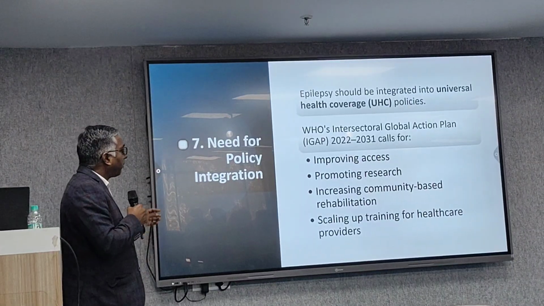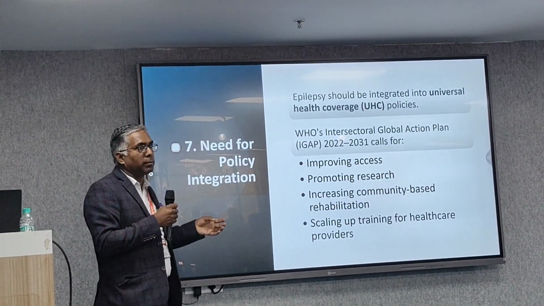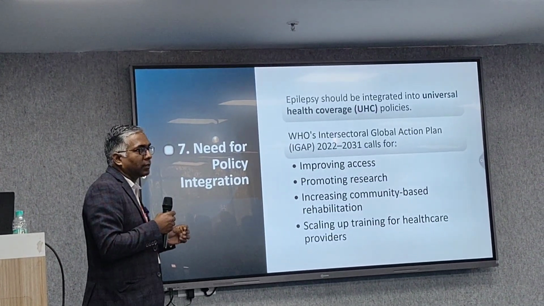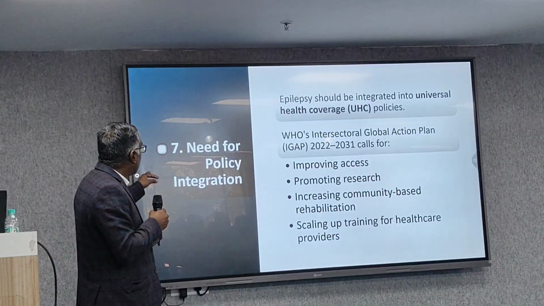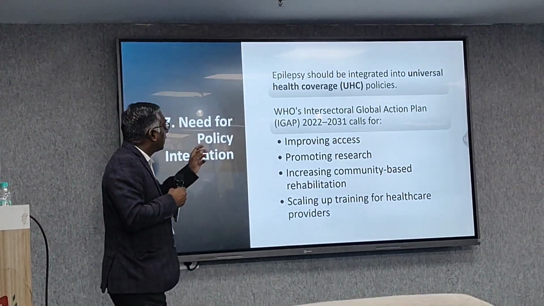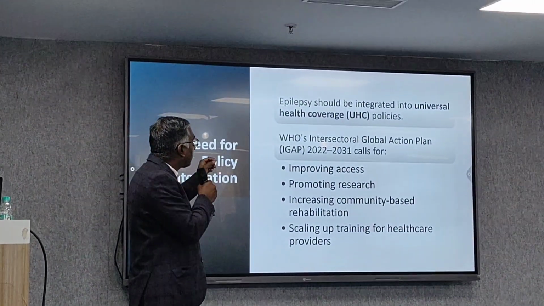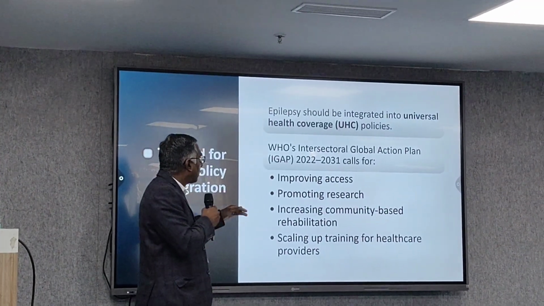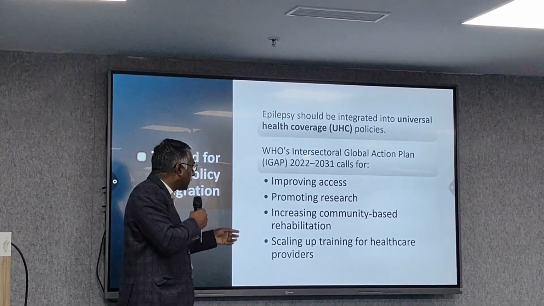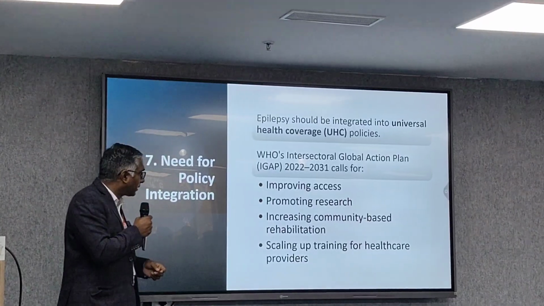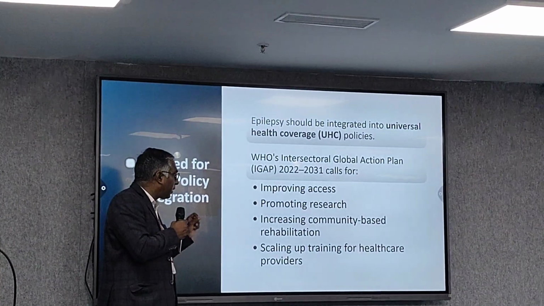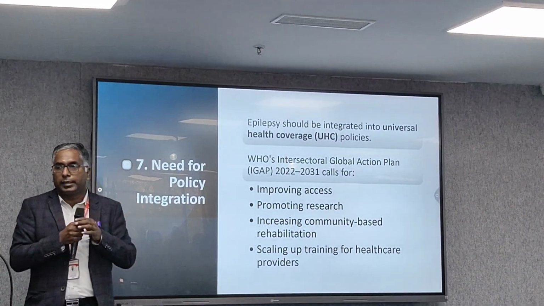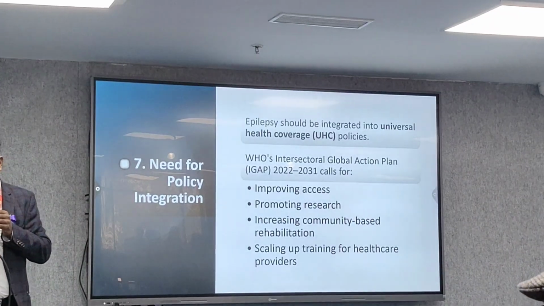Next, obviously this cannot be done by one person alone, certain parts the government also has to do, like policy integration, and it should be integrated with the universal health coverage policy. WHO inter-sectoral global action plans call for improving access, promoting research in epilepsy, increasing community-based rehabilitation, and scaling up training for healthcare providers for this part.